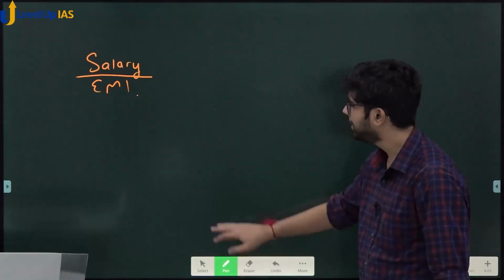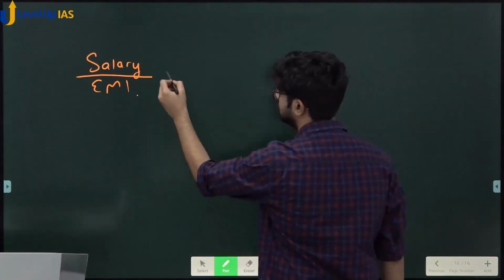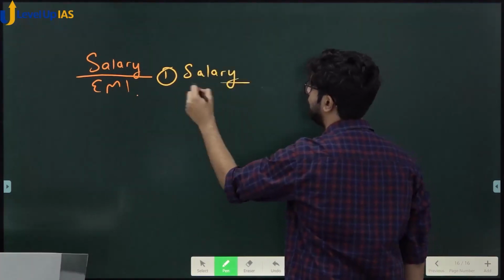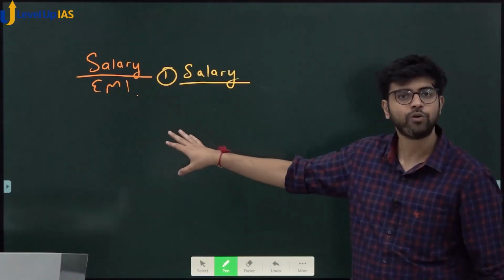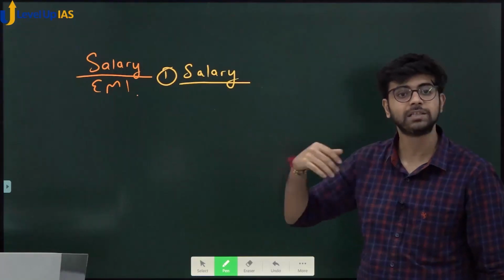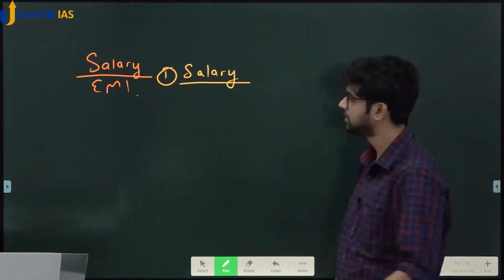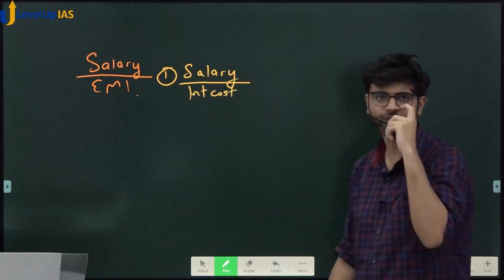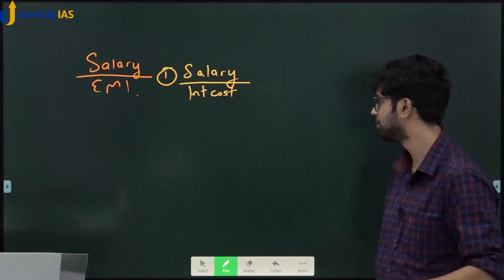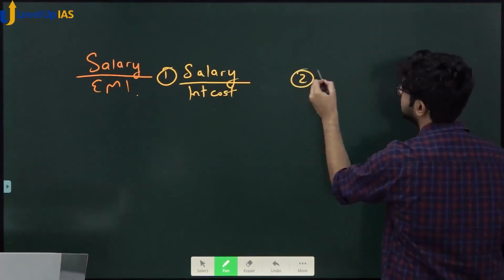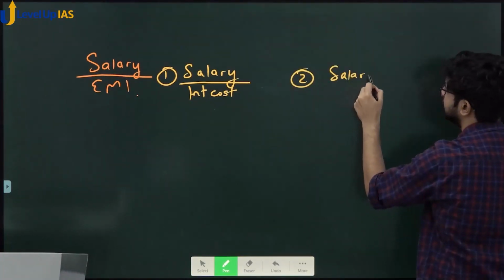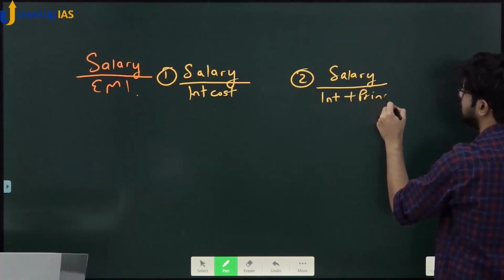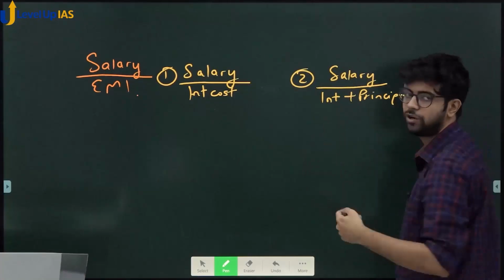Now, this ratio, can I break this down into two parts? One part is salary upon interest cost. I would not take the entire EMI, I would take only the interest cost. I want to see how much my salary is covering my interest cost. What is interest cost? You take a loan of 10 lakh rupees, you have to pay 2% interest cost. And secondly, I take salary upon interest plus principal.